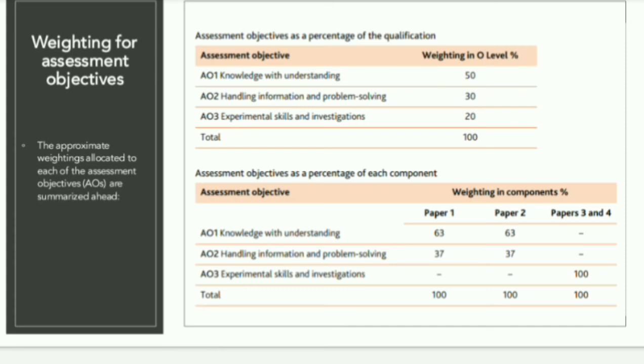The same is for paper number 2. You will not be assessed on your skills, rather on the knowledge and problem solving. But in paper number 3, which is the practical paper, or paper number 4, which is the ATP paper, you will not be assessed on your knowledge or your problem solving skills, but rather solely on your investigative and experimental skills, right? Which is the main cause for having the ATP or practical test, to assess your experimental skills and your investigative knowledge. This is the assessment objectives weightage in your biology paper.